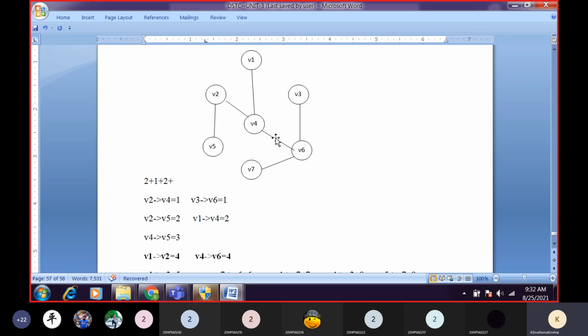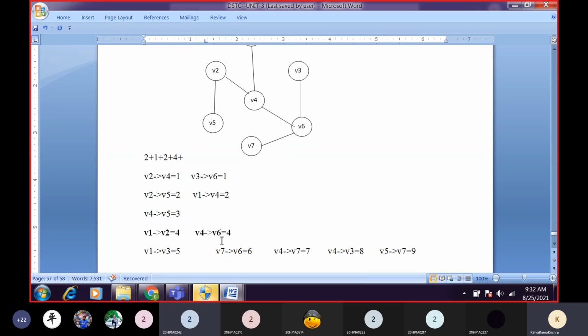Next, V4 to V6: 4, sir. Next, V6 to V3: 1, sir. Now, V6 to V7: 6. What is the total weight of this one? 16. So the minimum cost spanning tree of our graph is 16.